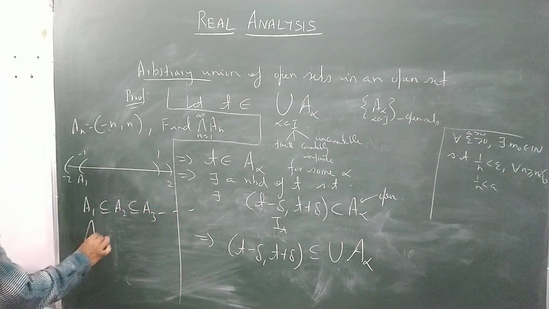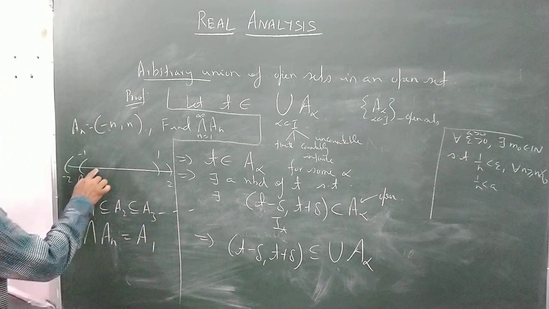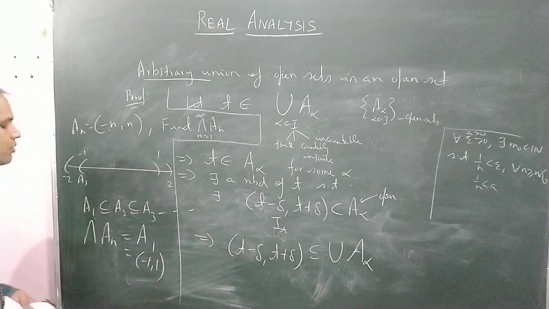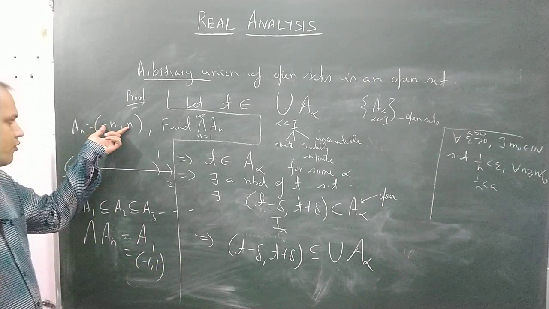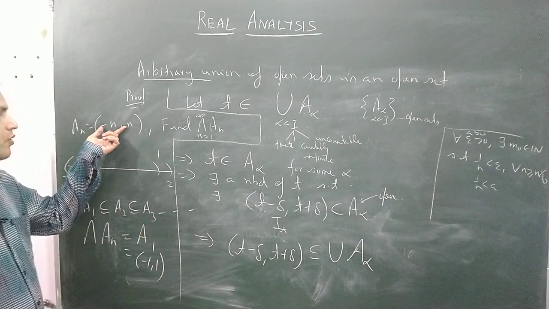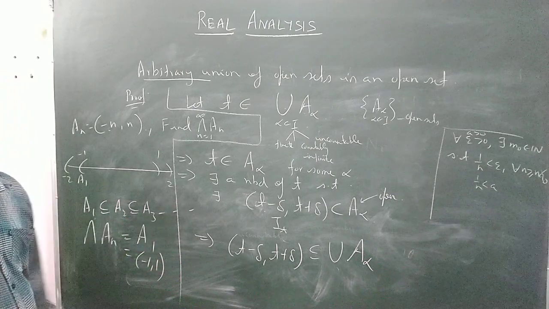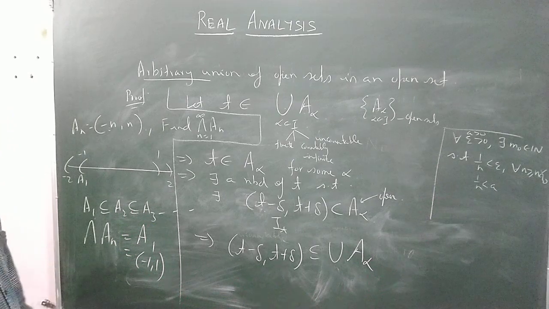So the intersection of all those A n will be A1, the smallest one, which is equal to minus 1 to 1, and we know that this is an open set. So an arbitrary intersection of open intervals may be open, or need not be open. Here we have taken a countable intersection in fact, but this is the proof.